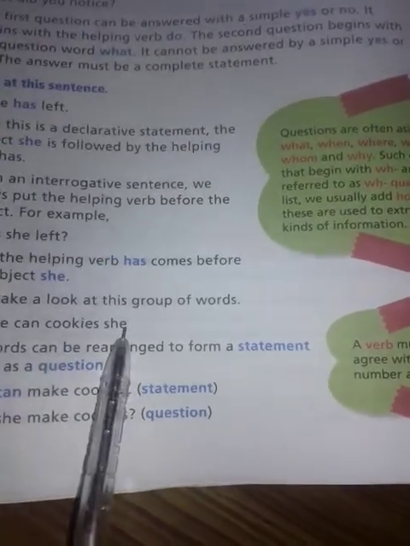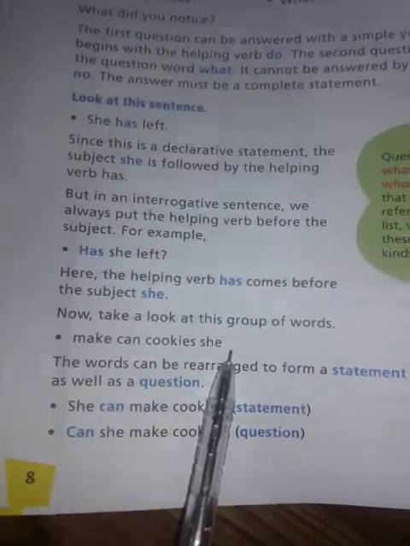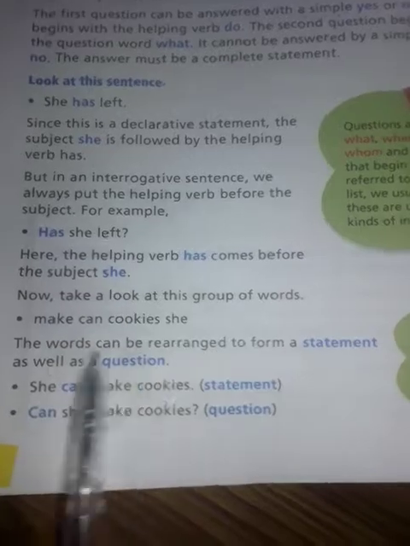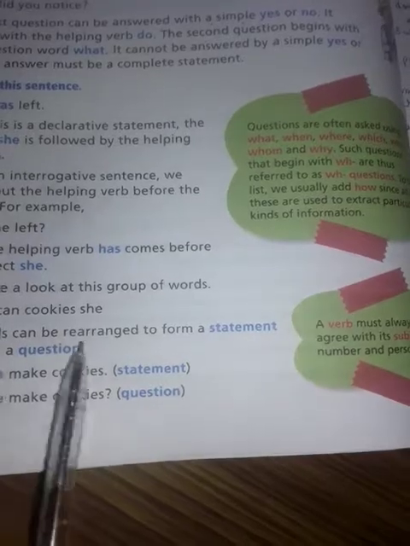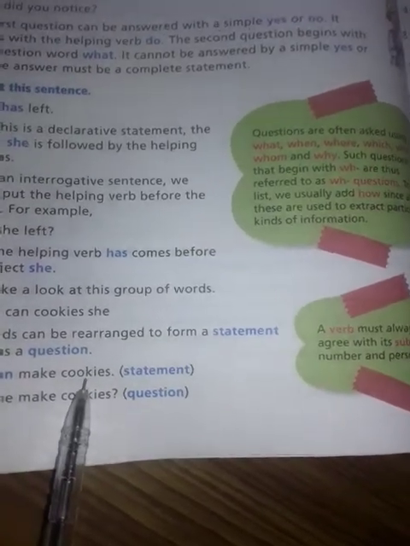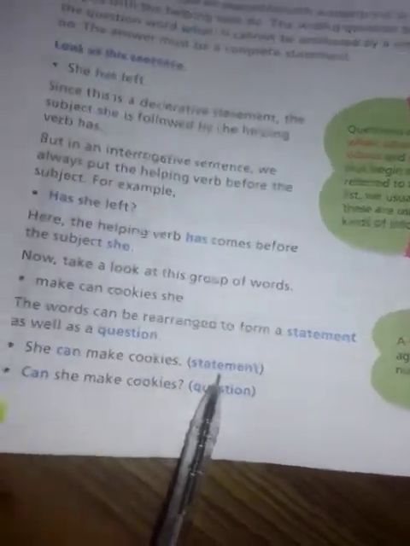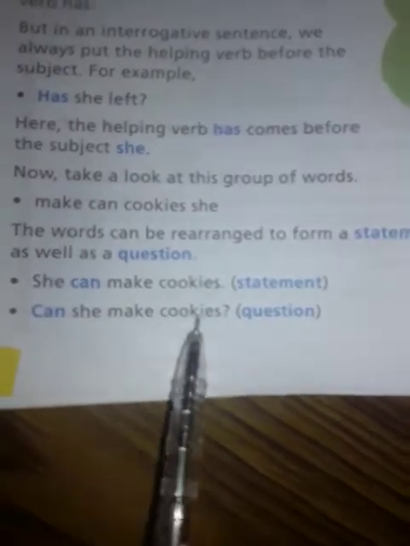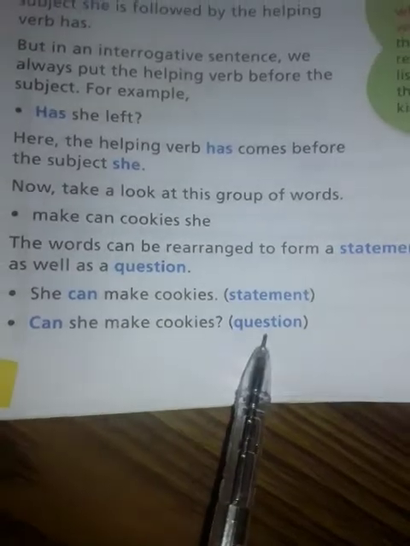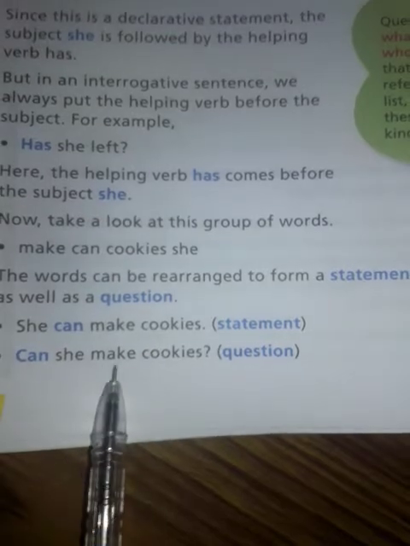Now take a look at this group of words: she, make, can, cookies. Actually these are jumbled words and we have to make a sentence. The words can be rearranged to form a statement as well as a question. She can make cookies. Now this is a declarative sentence. And how can we change it into an interrogative? Can she make cookies? And a question mark. So now this sentence has been changed into an interrogative.